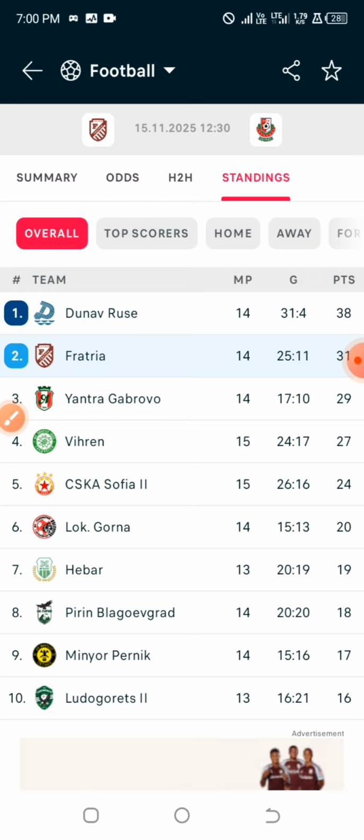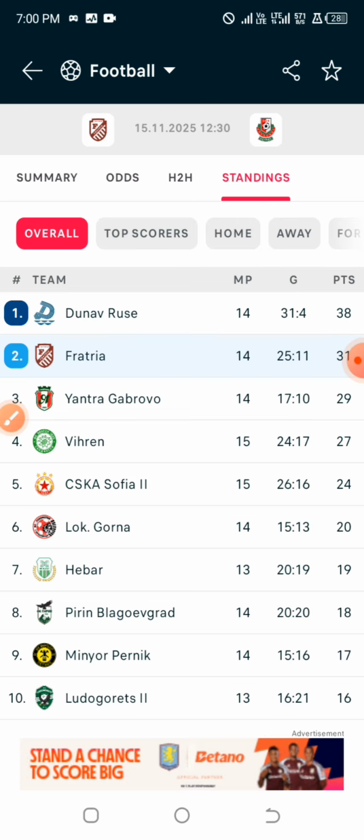What you need to do here is choose the team that scores more and concedes less. The condition that meets this model is that, based on the last 10 games, the team must have at least plus 6 goal difference, that is, if you subtract the goals conceded from the goals scored in the last 10 games, the team that you are supporting must have at least plus 6 goal difference.